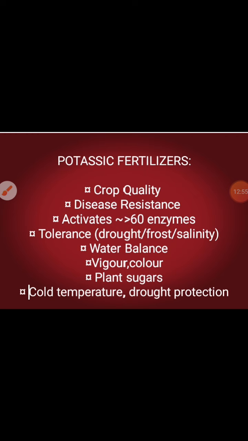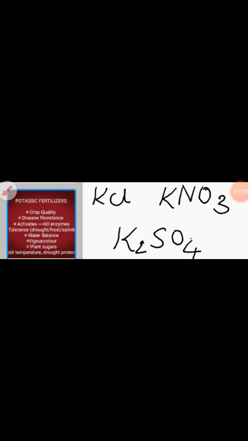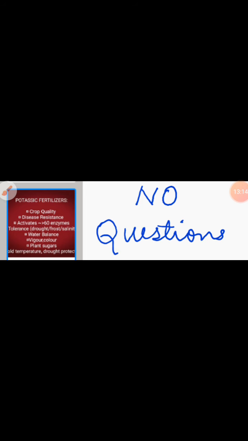Okay. So if this is clear, let us see the examples of potassic fertilizers. The examples of potassic fertilizers include potassium chloride, potassium nitrate, and potassium sulfate. Potassium chloride, KCl, is otherwise called muriate. M-U-R-I-A-T-E. Muriate. Okay. Are you happy? Everything is sorted out. Your plant is growing. Mine is also growing. We'll have mangoes in the season.